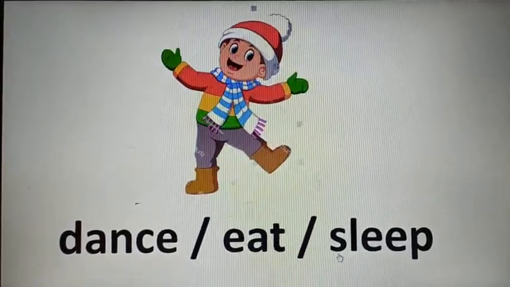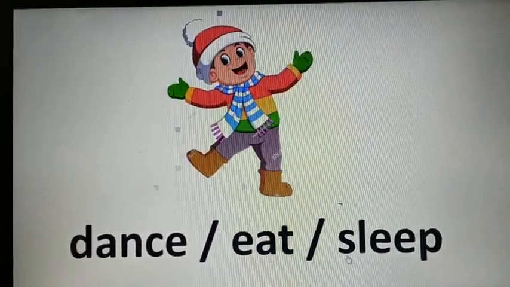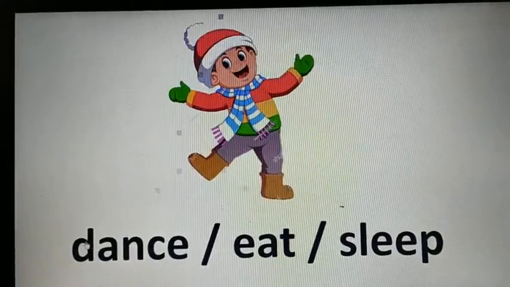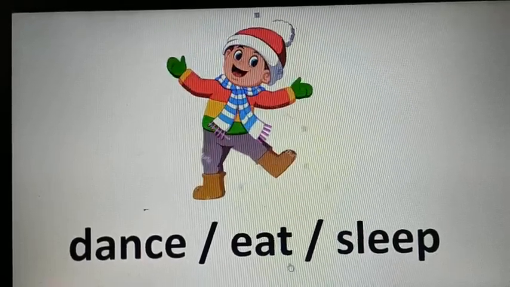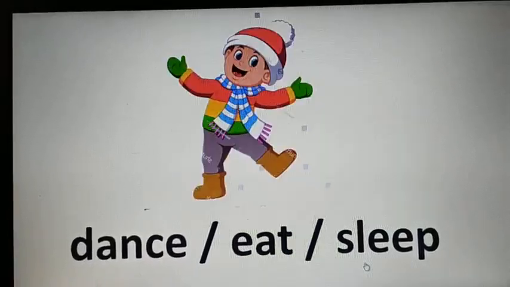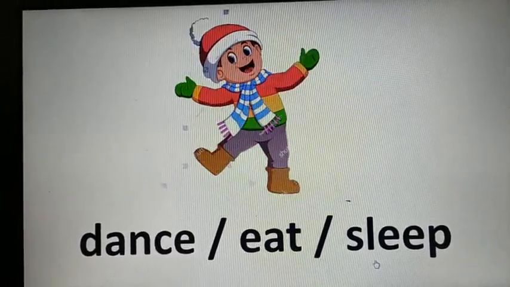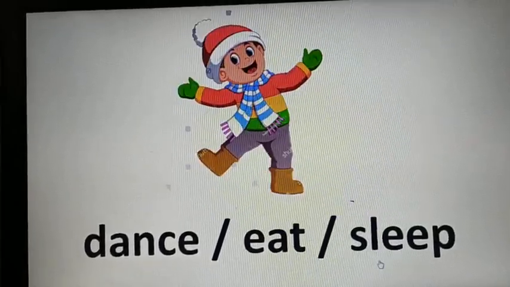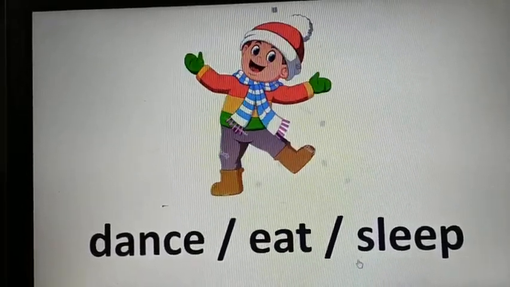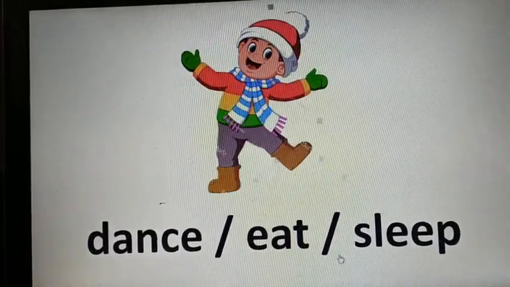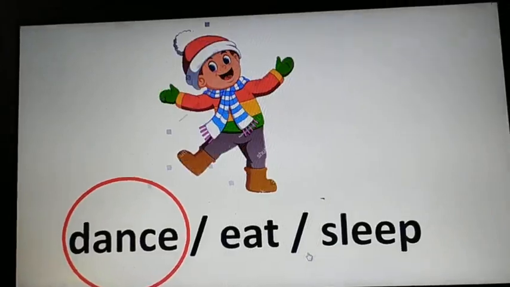What can you see on the screen? You can see a boy is doing something. So, which action word can come here? The first one is dance, the second one is eat, and the third one is sleep. So, what do you think? What is the boy doing? What you can do, you can place your hand on the screen and you can circle around that word. So, what is the right answer? I know you all have guessed it right. Let's see what's the right answer. It's dance. Let us move on to the next slide.